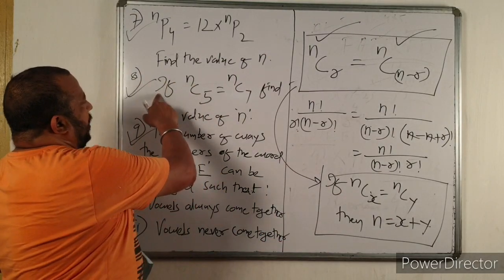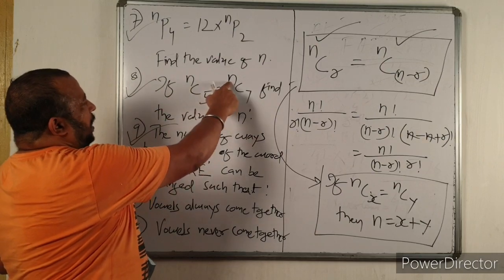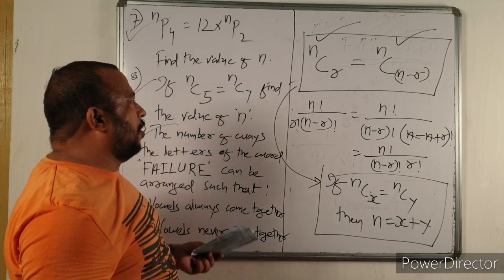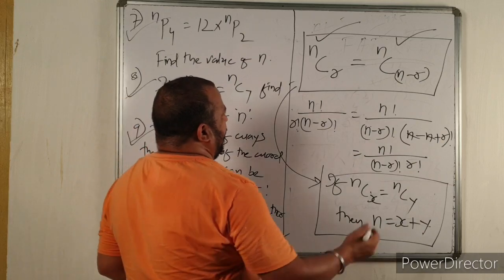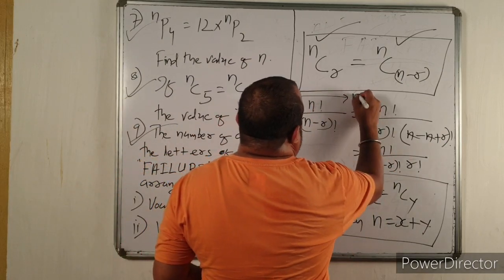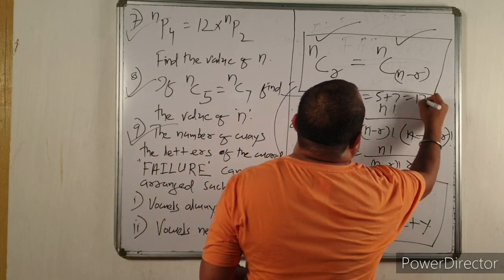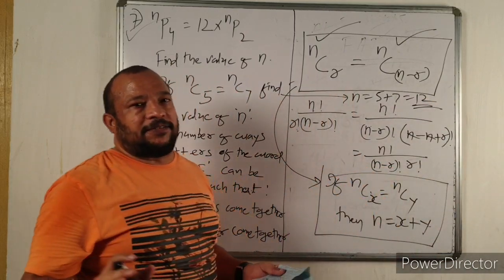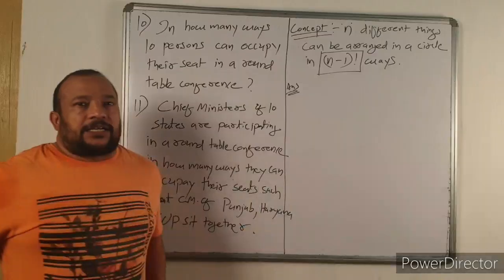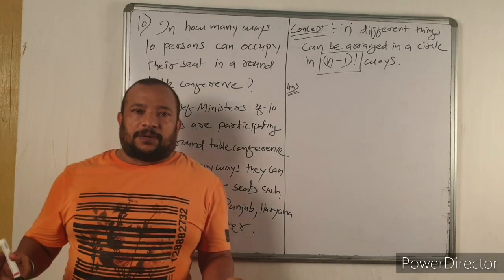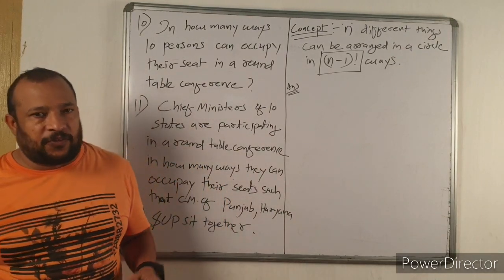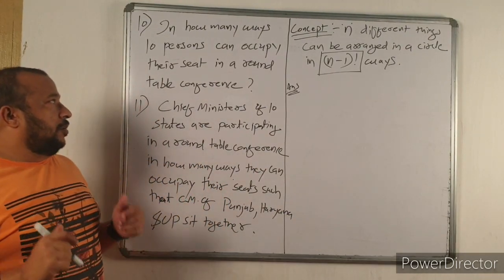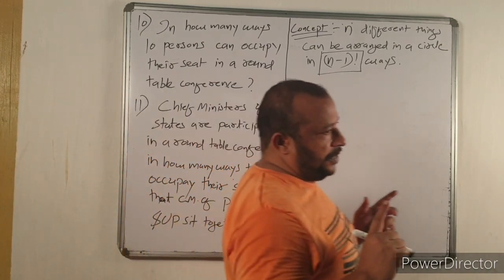So question number 8. If nC5 is equal to nC7, the value of n will obviously be 5 plus 7, that is equal to 12. Now the set of question number 10 and question number 11 are very important questions from the exam point of view.